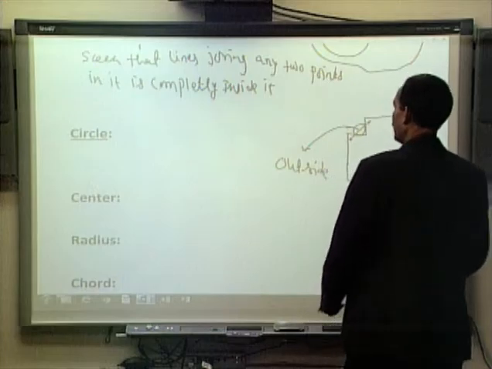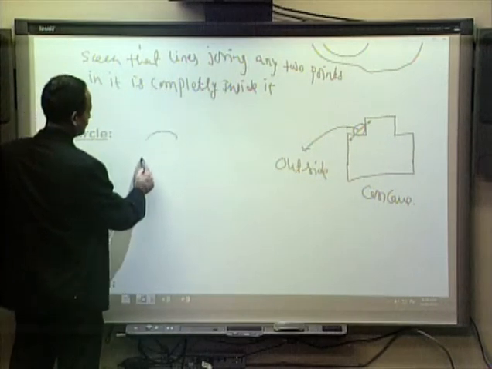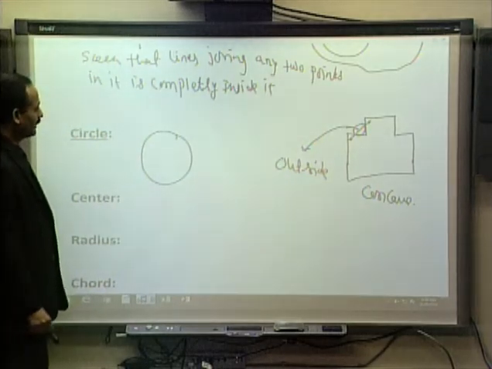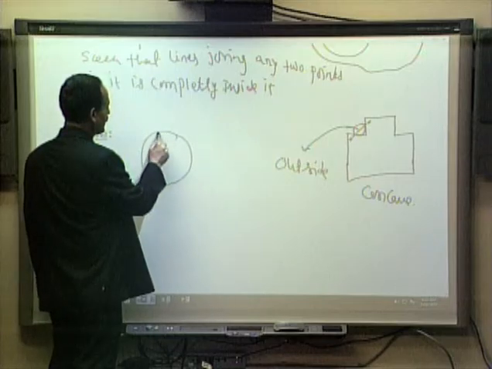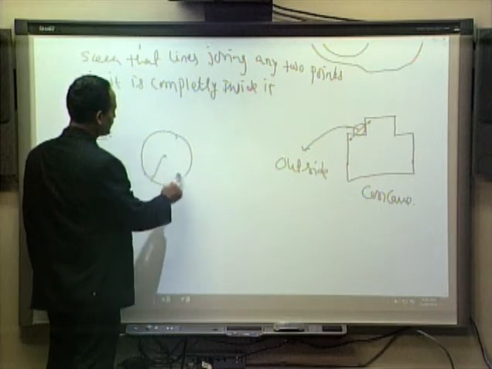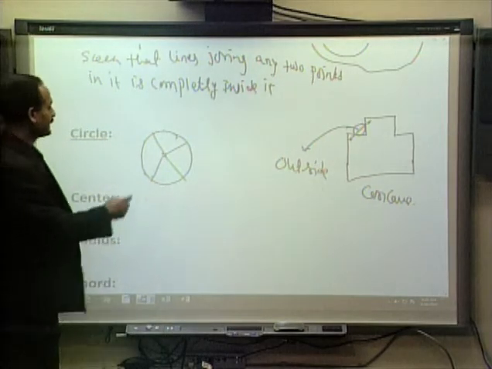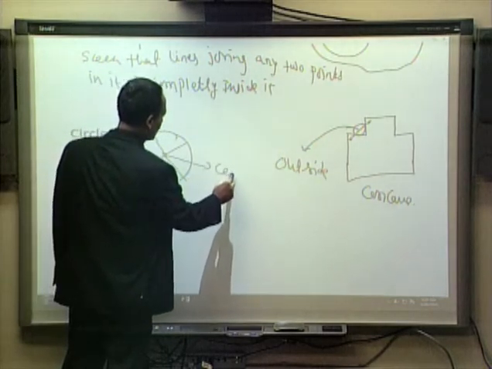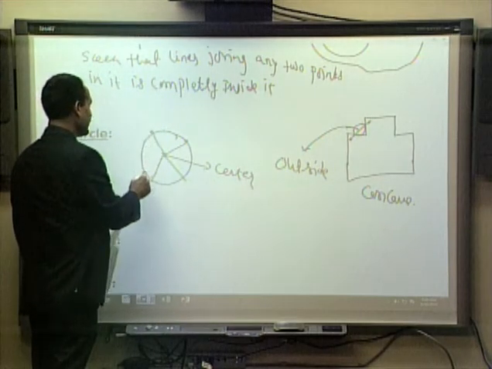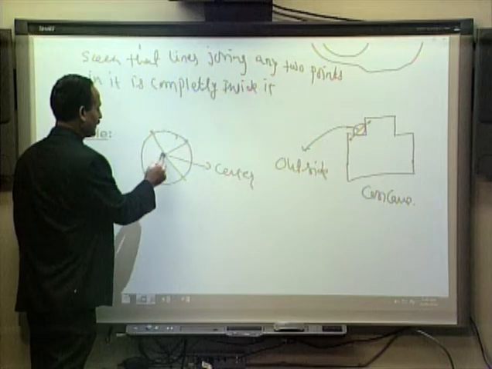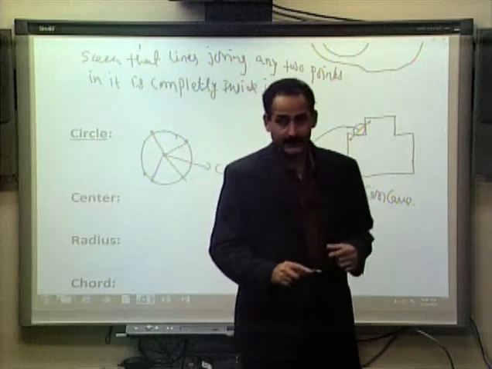Well, we already talked about circles. A circle is defined to be the curve so that every point on it is at equal distance from the center. This is the center of the circle, and if we choose any point on this curve, the distance from the center will be the same.